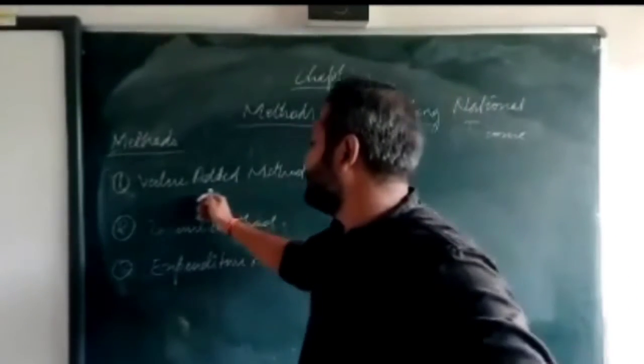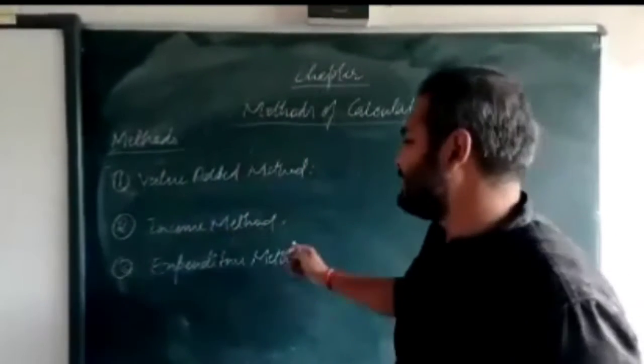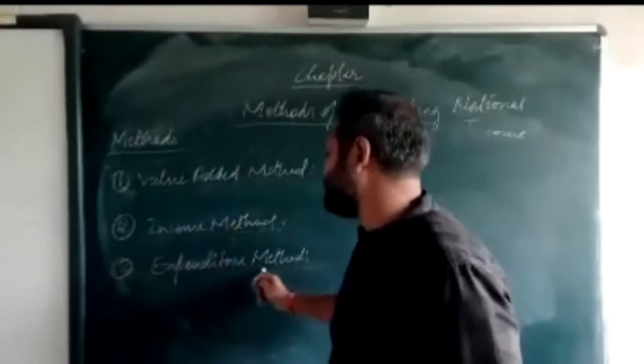Value added method is there, then income method is there, then expenditure method.